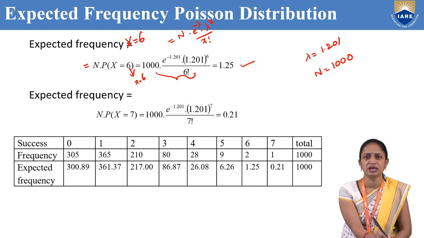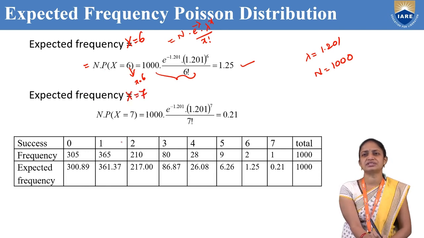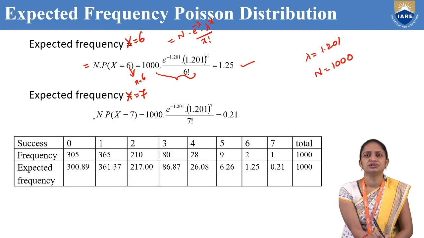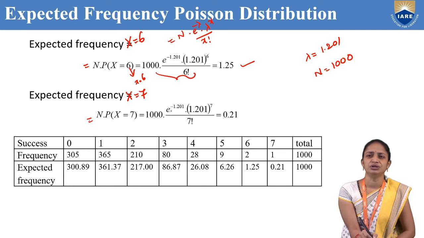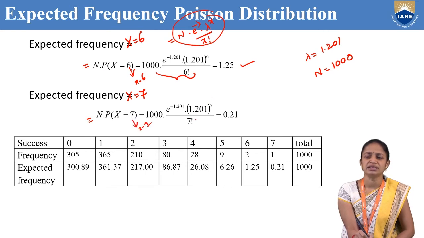Simplifying this, we will get 1.25. Now we need to find the expected frequency for x equal to 7. That is capital N into P of x equal to 7. So that is 1000 into e power minus 1.201, 1.201 whole power x, where small x value is 7, divided by 7 factorial. After simplification of this, we will get 0.21.